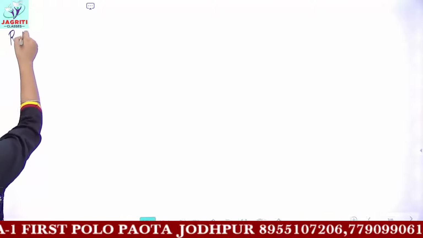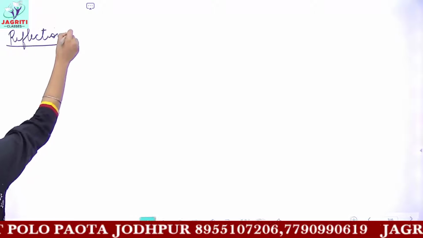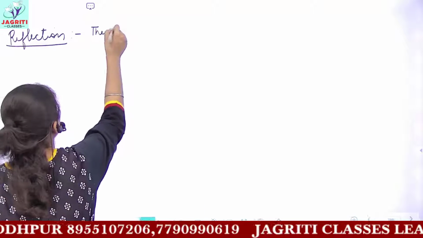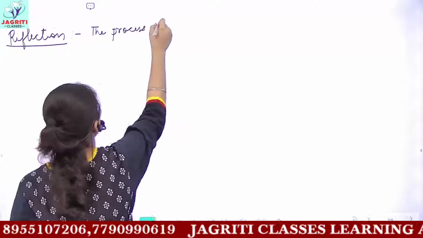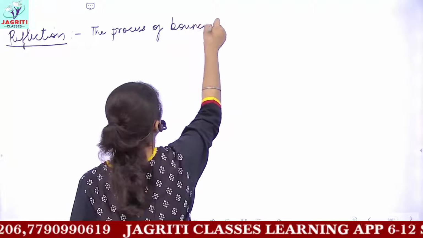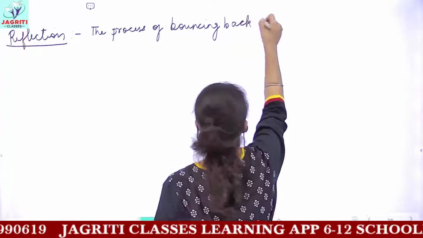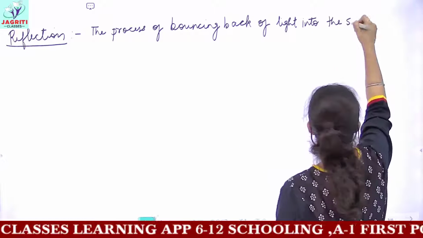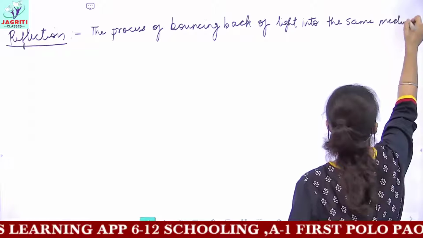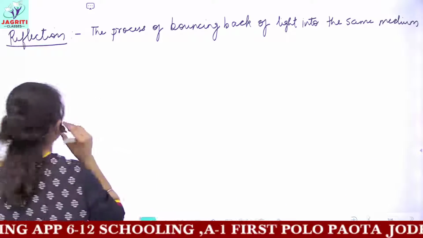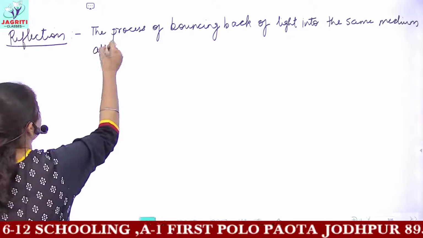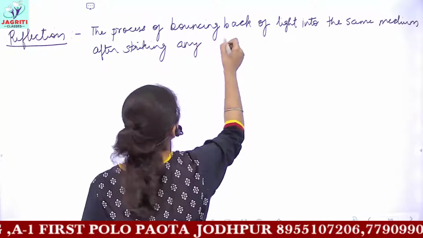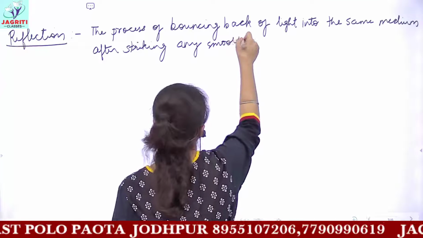So now we'll be starting with the terms, that is the theoretical definitions. So first comes reflection. What do you understand by this phenomenon? If I write down the definition of reflection, we can say the process of reflection is the process of bouncing back of light into the same medium, or into the initial medium, after striking any smooth polished surface.